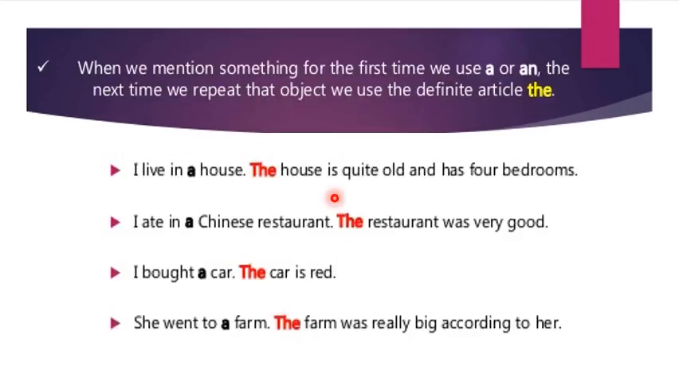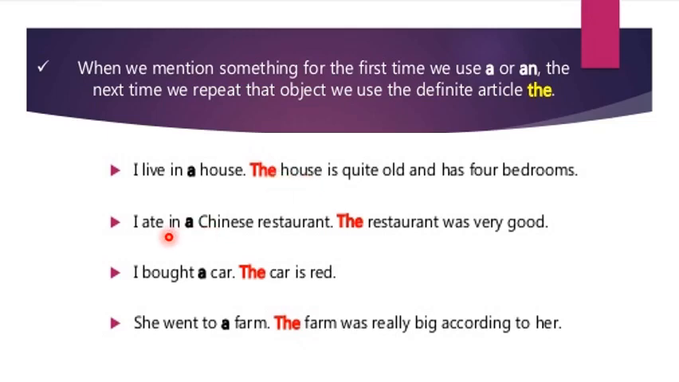When we mention something for the first time, we use a or an. The next time, if we repeat that object, we use the definite article the. For example, you can see here, I live in a house. The house is quite old and has 4 bedrooms. Now in this example you can notice a house is mentioned first time, and when we repeat the same object we have used here definite article the house.